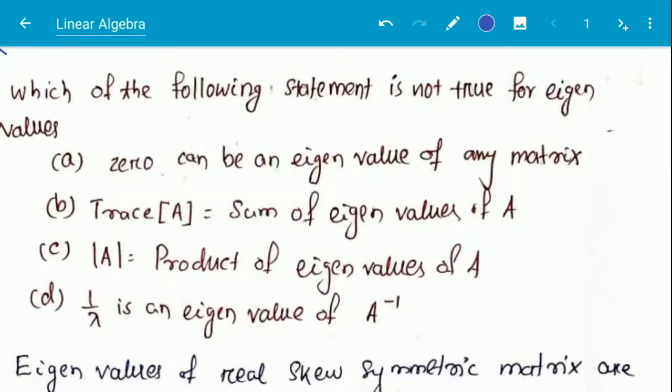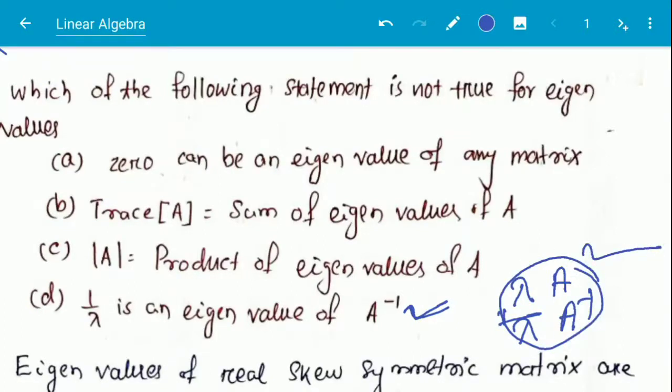So what is correct here? Option number D, 1 by lambda is an eigenvalue of A inverse. This is also correct. If lambda is an eigenvalue of A, then 1 by lambda is an eigenvalue of A inverse.